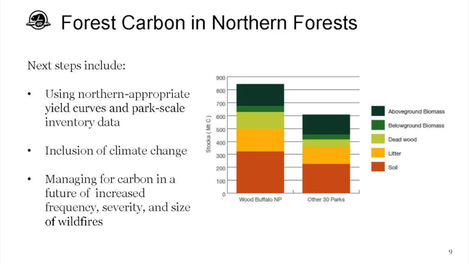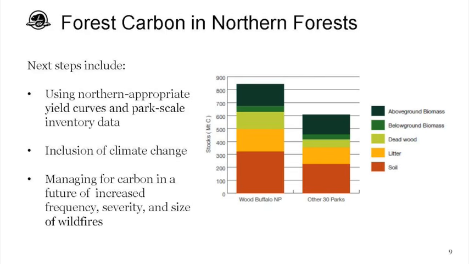So in terms of next steps for Explorers carbon, we have this updated data that's coming. But one of the things that we're looking to do, and you will hear about that as well, is trying to use more northern appropriate yield curves and looking for park scale inventory data for our large national parks across the north, particularly in NWT.